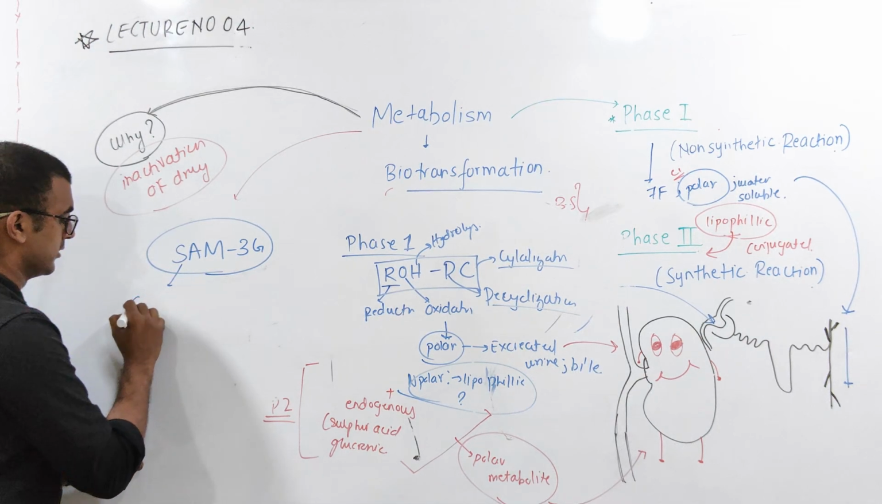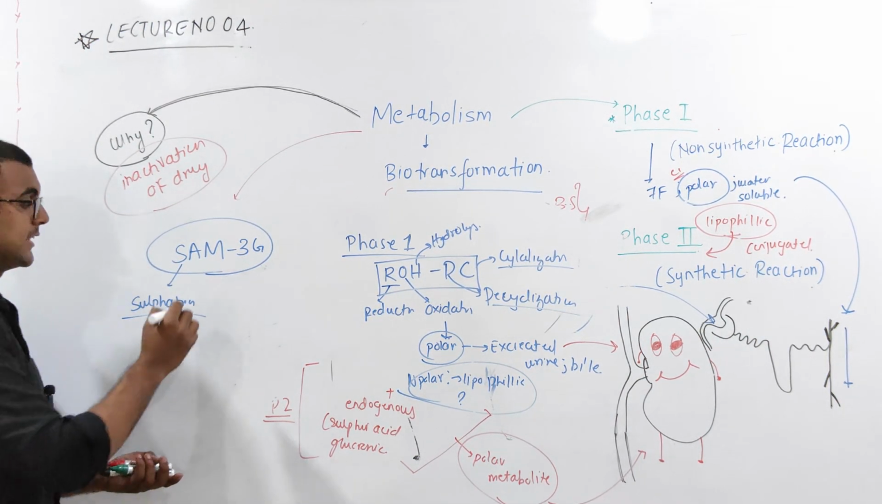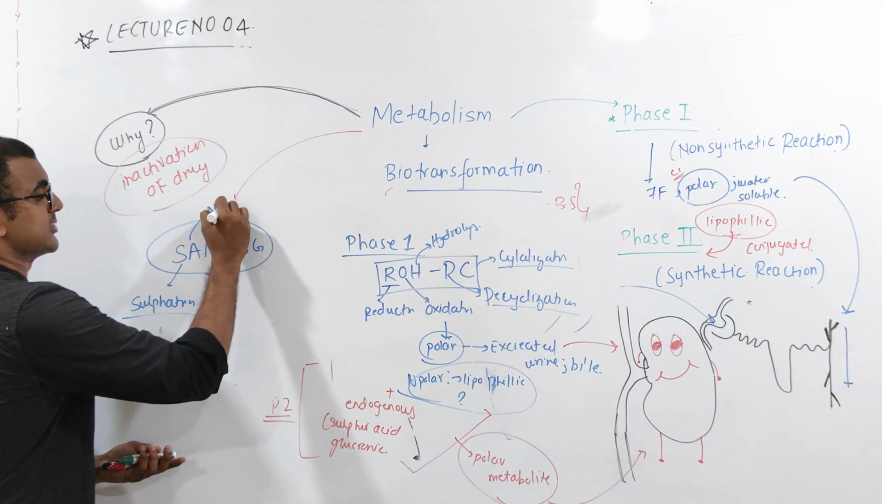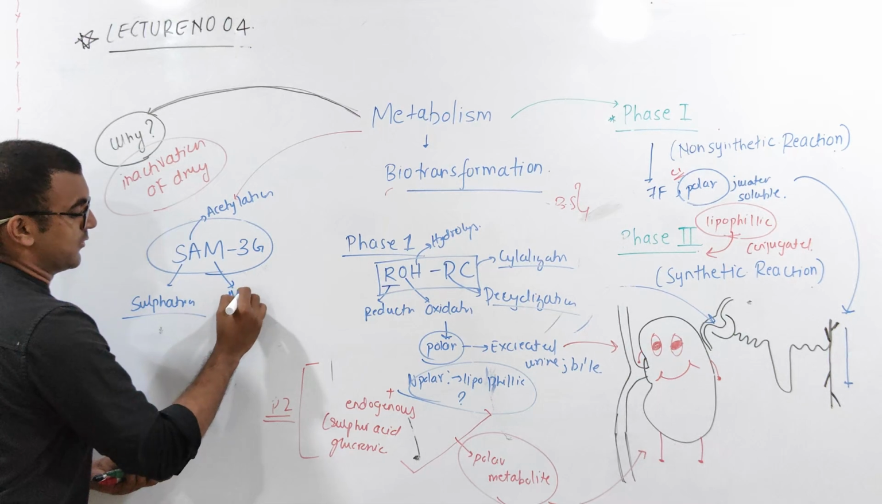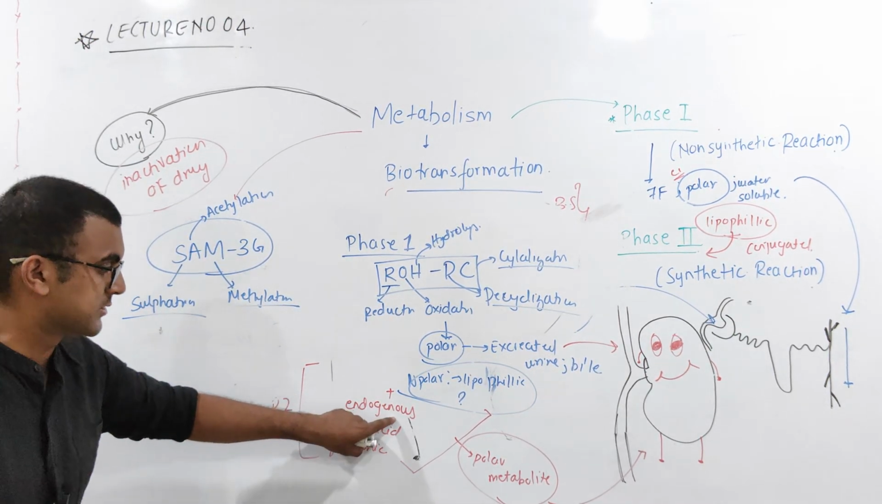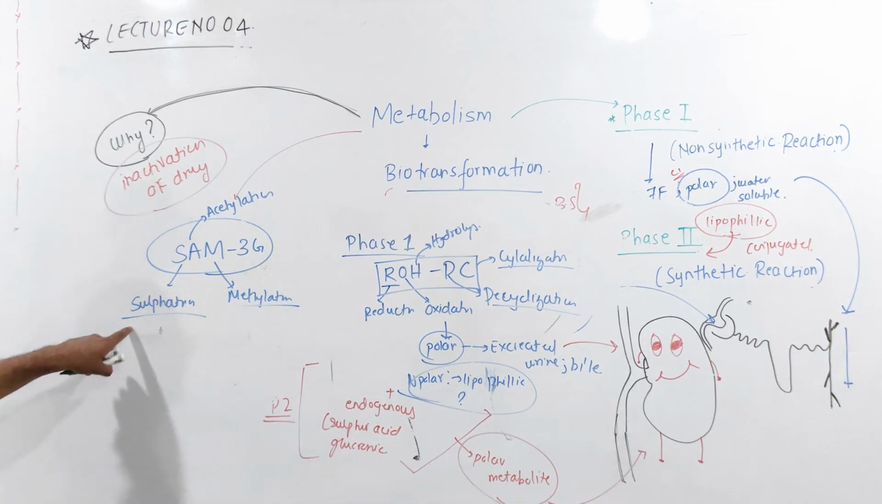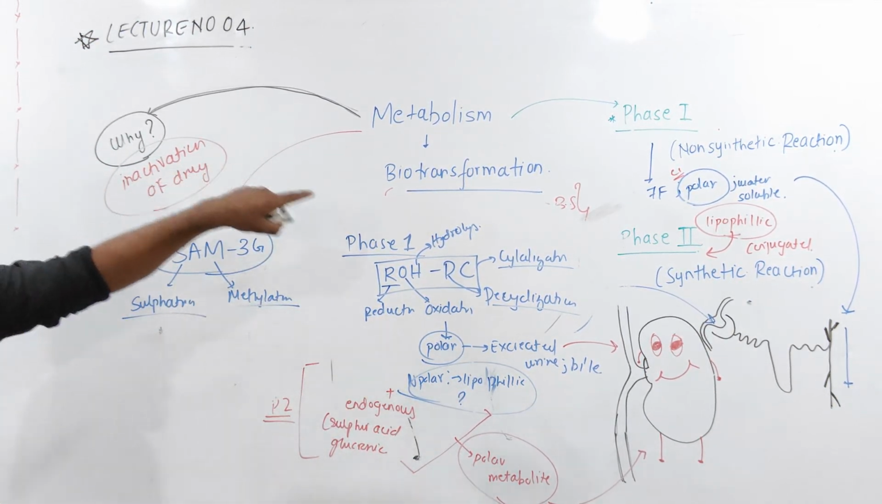S will stand for sulfation, that means addition of a sulfur group. Then A will stand for acetylation. M will stand for methylation, that means addition of a methyl group. I told you, endogenous substance combining with this. If it's a sulfur group, sulfation. If it's a methyl group, methylation. If it's an acetyl group, acetylation.